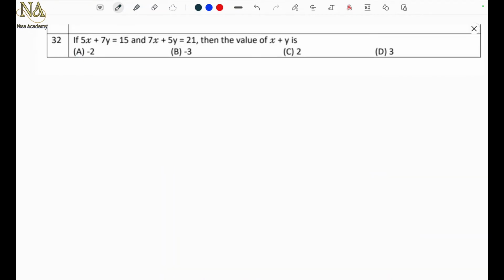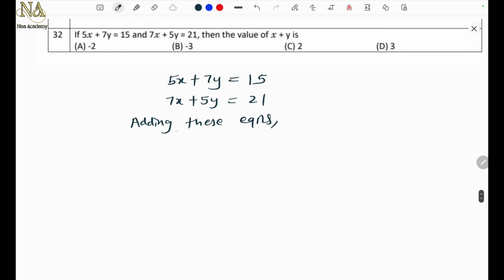Question number 32. If 5x plus 7y equals 15 and 7x plus 5y equals 21, then the value of x plus y is. Very easy problem. Just add these. You want x plus y, so we have to add these equations.